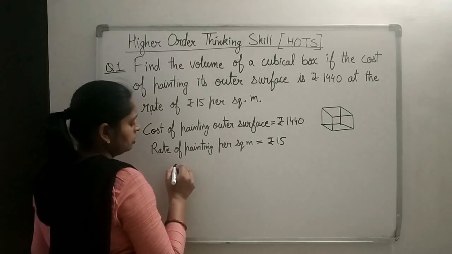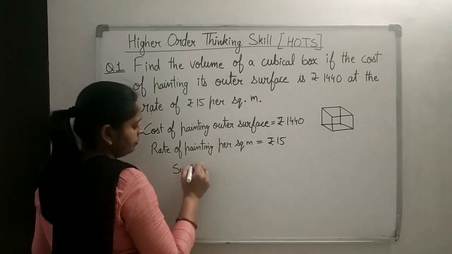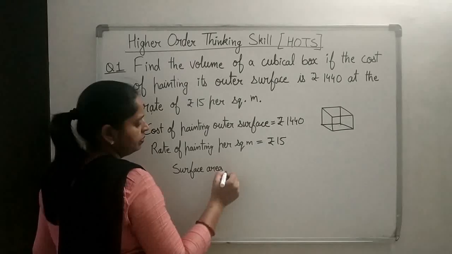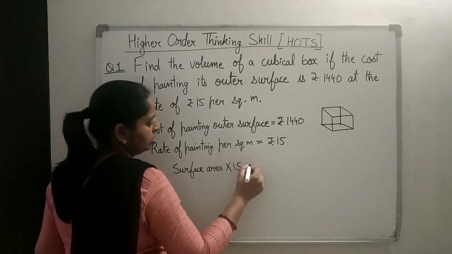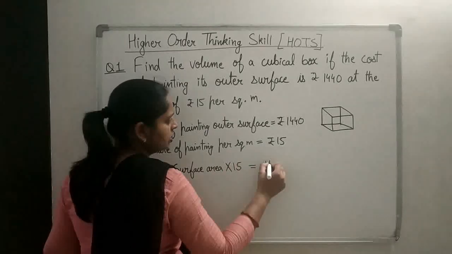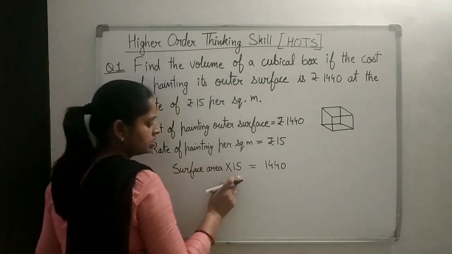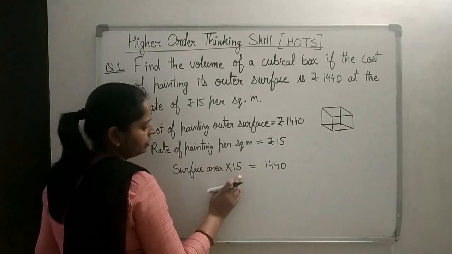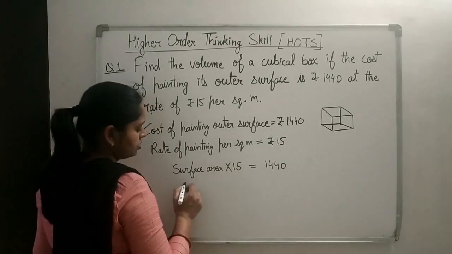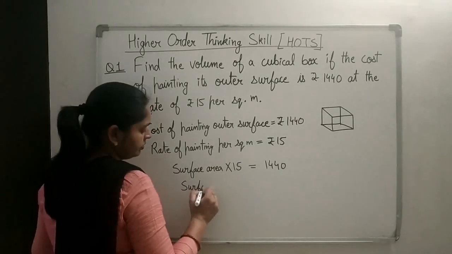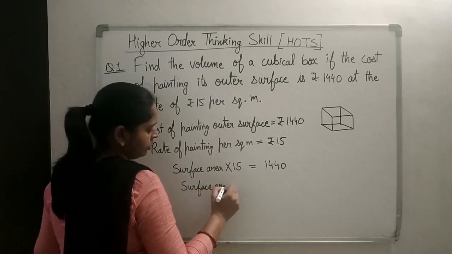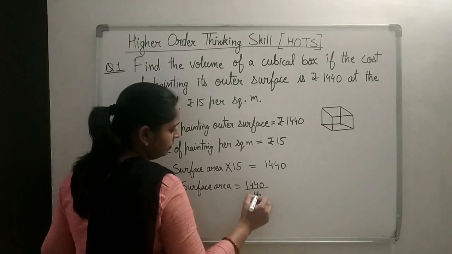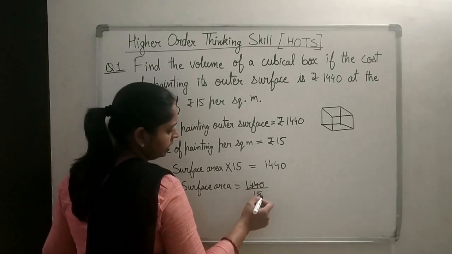So surface area of cube multiplied by 15 should be equal to rupees 1440, because this is the rate, and total area we have to paint, so total area multiplied by 15 will give you the total cost. So surface area of the cube will be equal to 1440 divided by 15, and it can be cancelled.